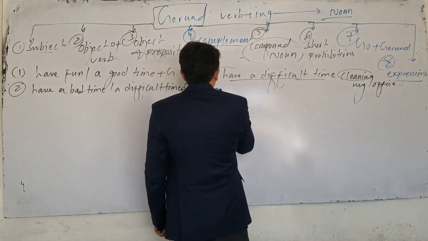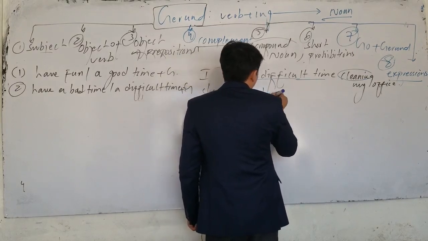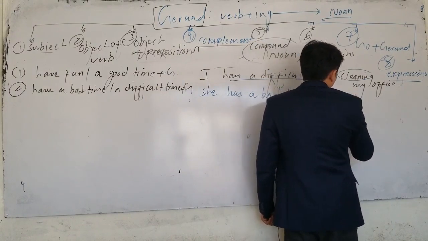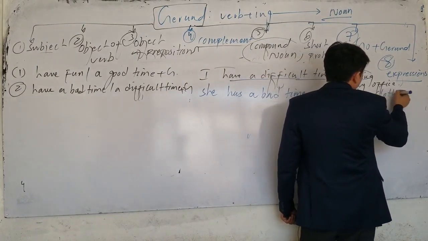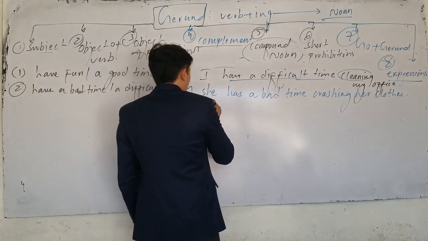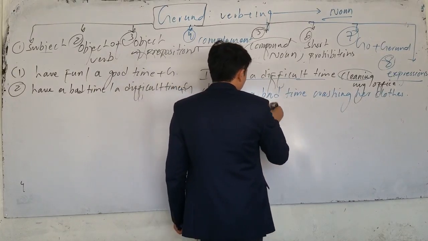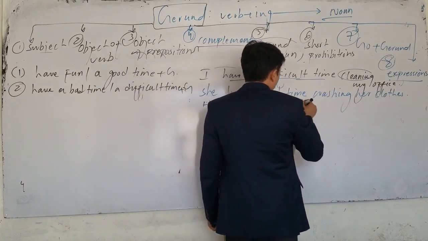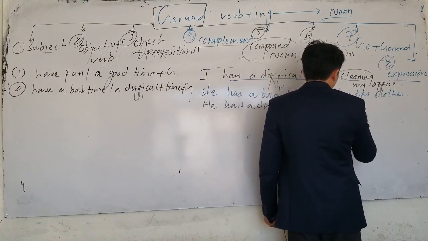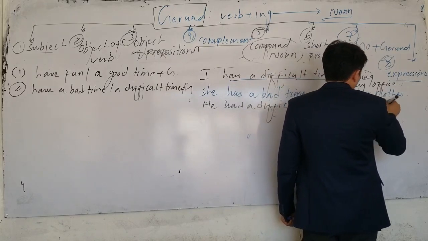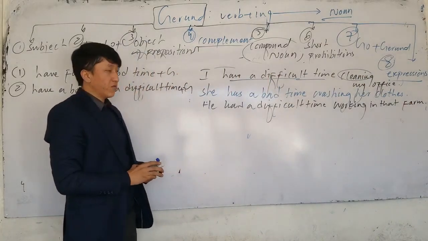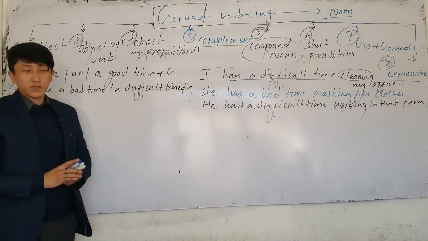Or if I say she has a bad time washing her clothes. In this sentence, what is the meaning? It means she doesn't enjoy. Past form, we can say he had a difficult time working in that farm. Which one is gerund here? Working. What is the meaning of this sentence? It means he didn't enjoy.